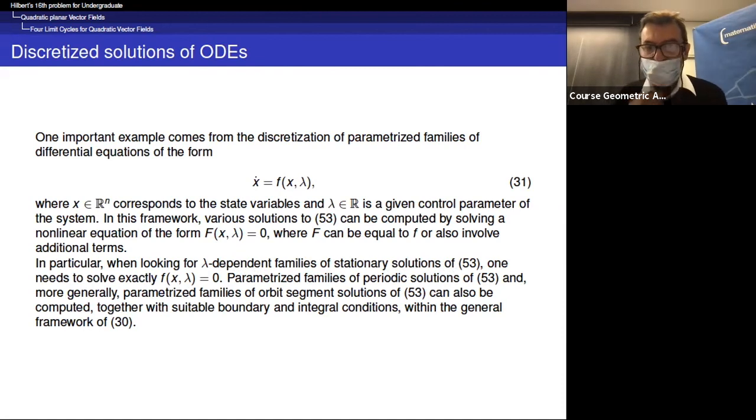So parameterized families of periodic solutions. We want to follow periodic orbits, and more generally, parameterized families of orbit segment solutions can also be computed together with suitable boundary and integral conditions within some general framework.